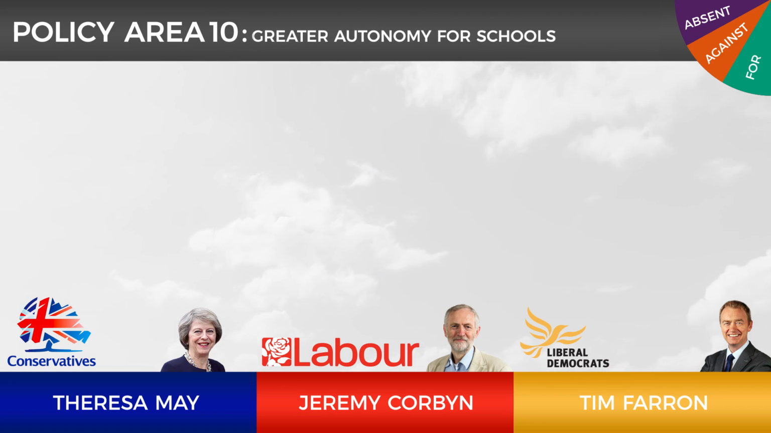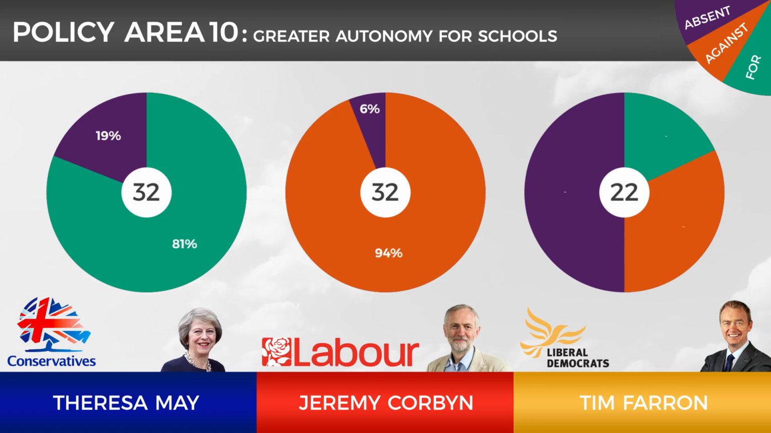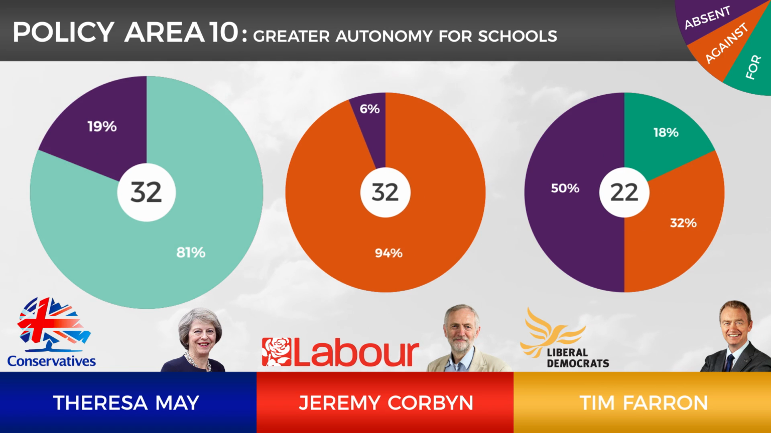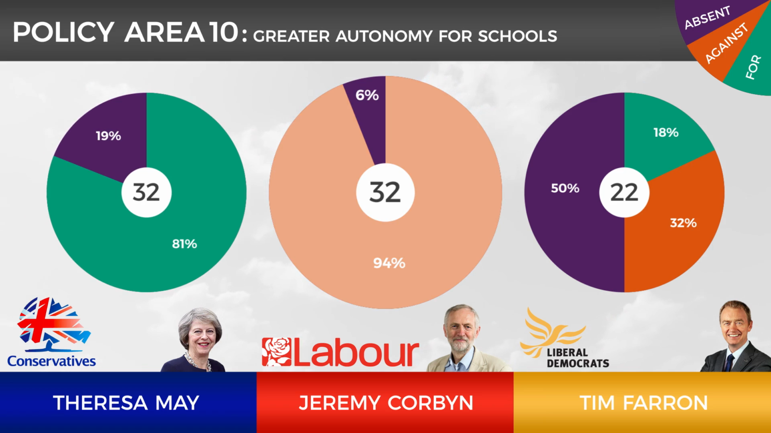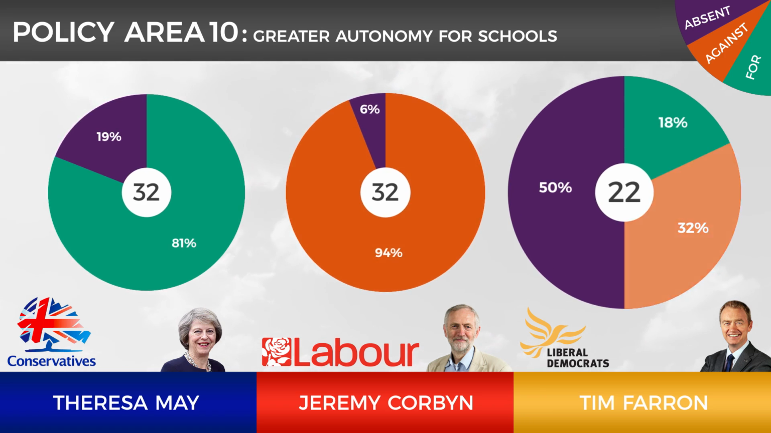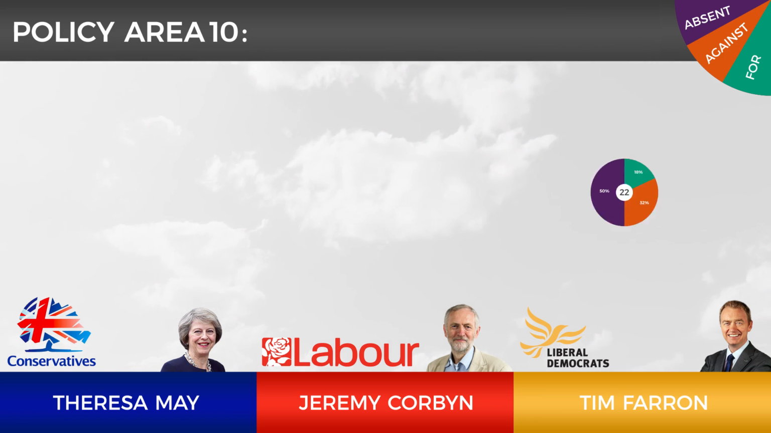The 10th policy area is about greater autonomy for schools. Again, Theresa May and Jeremy Corbyn hold completely different views on this subject. Theresa May has voted for greater autonomy 81% of the time, and Jeremy Corbyn has voted against greater autonomy 94% of the time. Tim Farron is generally against greater autonomy, having voted against it 32% of the time.